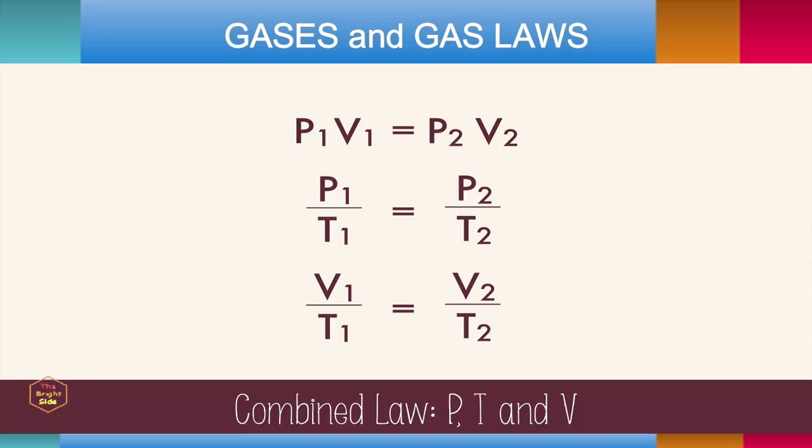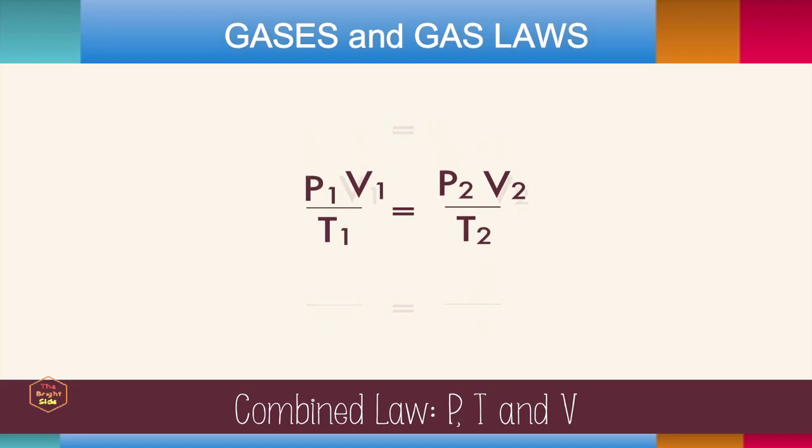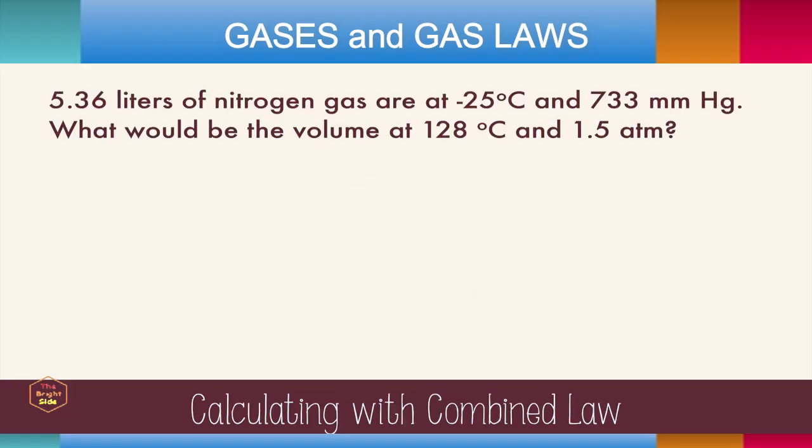Now take a look at Boyle's law, Gay-Lussac's law, and Charles's law all together. We can combine these 3 laws together as long as we hold the number of moles constant. It's amazing and so beautiful. 5.36 liters of nitrogen gas are at negative 25 degrees Celsius and 733 millimeters of mercury. What would be the volume at 128 degrees Celsius and 1.5 atmospheres?